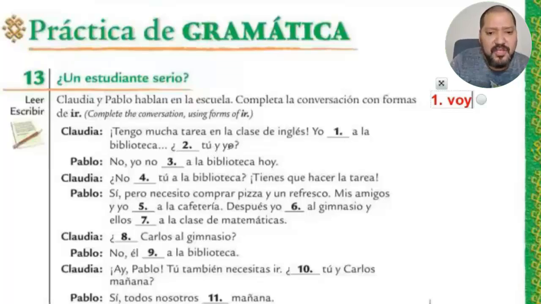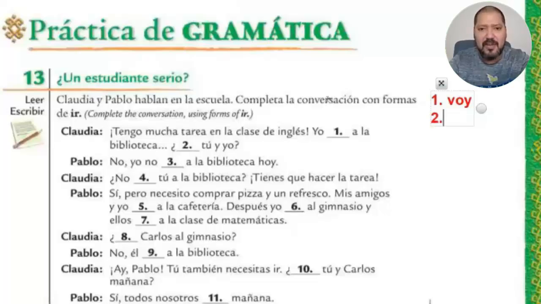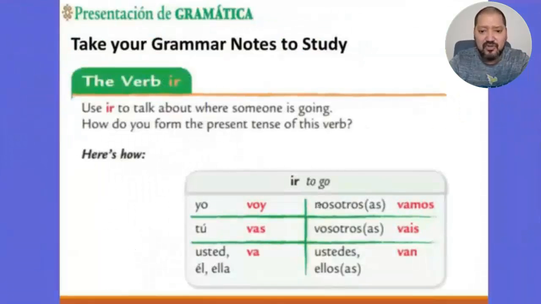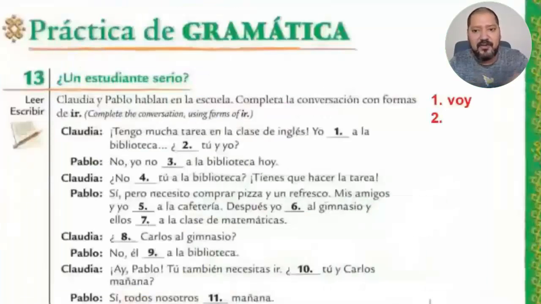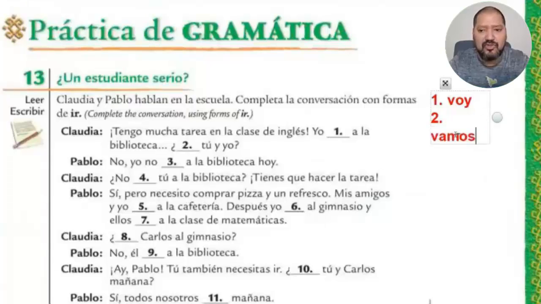And then you have tú y yo. If you replace tú y yo with a pronoun, that's gonna become nosotros. And that means that for the second one, if I go back to the grammar chart, I have that nosotros, you and I. Remember, someone else and I, that becomes nosotros. And in this case, nosotros has vamos as the correct form of the verb to go. So when you have here tú y yo, would be vamos. That is my correct conjugation in this case.